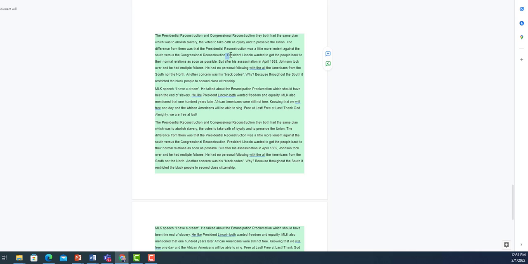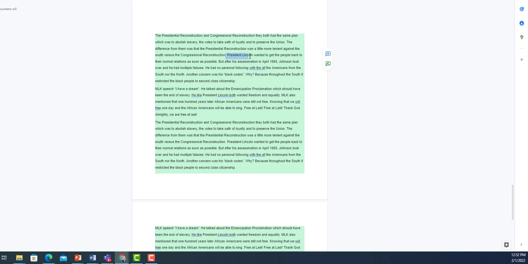So in comparing presidential reconstruction to congressional reconstruction, first you want to go through the policy. So this response needs to explain what presidential reconstruction was and when it began. As indicated in the chapter and in the lecture, presidential reconstruction begins in 1863 with the Emancipation Proclamation and the 10% plan, right?